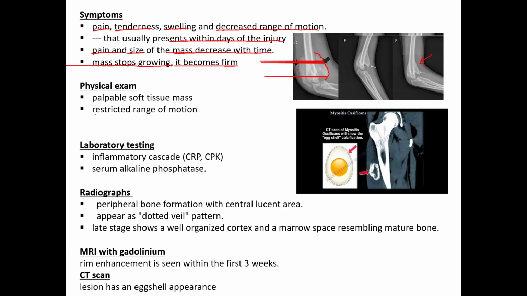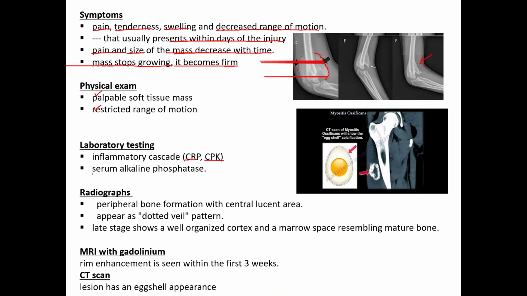So on physical examination, you have a palpable soft tissue mass and there is restricted range of movement secondary to mechanical block by formation of myositis ossificans tissue. So what are the blood investigations? These blood investigations come positive only in the acute phase. Once the acute phase is over and the whole tissue gets matured or ossified, all parameters return to their baseline. So they are CRP and creatine phosphokinase.